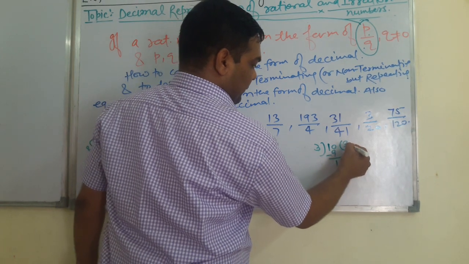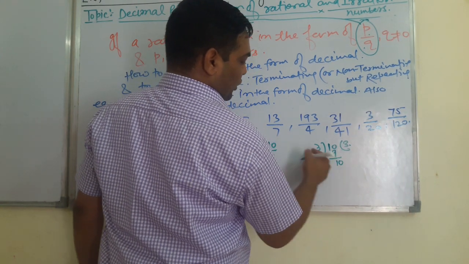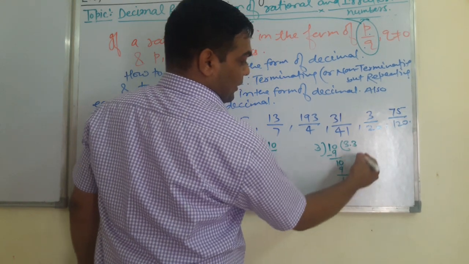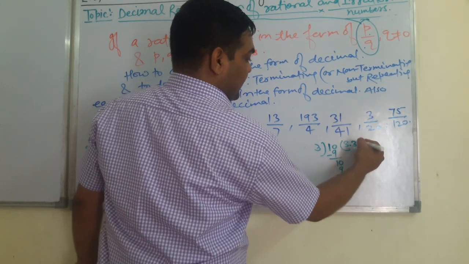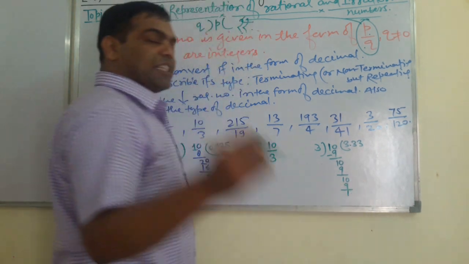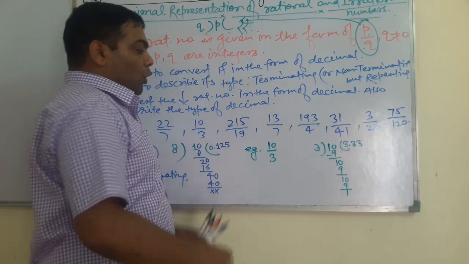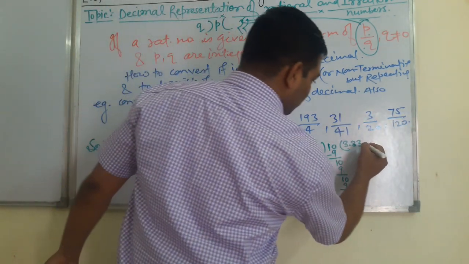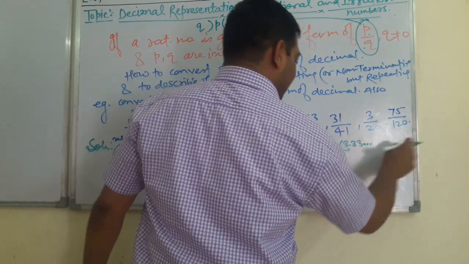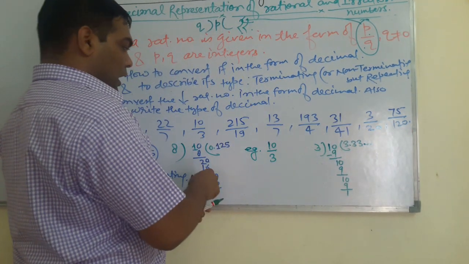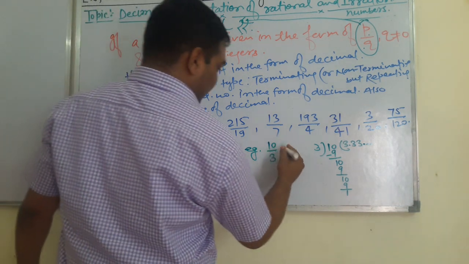We will shift the decimal and extend 0. 3 threes are 9. Again 1 will come. We will maintain 0. 3 threes are 9. See, continuously the same remainder is coming. So this process will never end. So it will go on continuously, 3 will come. So what is the decimal expansion of this 10 by 3, a rational number?